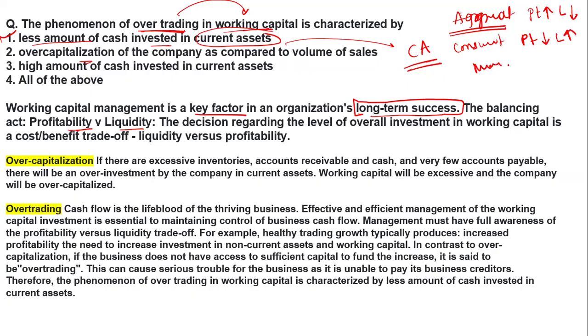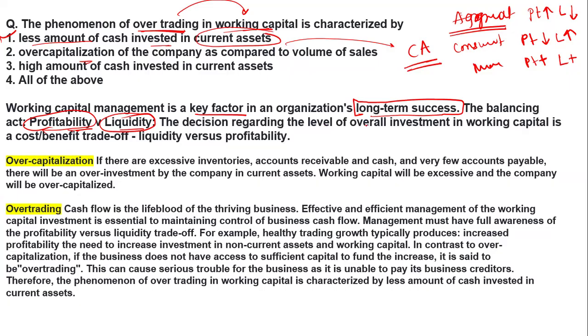In moderate, profitability is moderate and liquidity is also equal. That's why they are talking about profitability and liquidity: how profitable you are, how much liquidity you have. These are the questions.